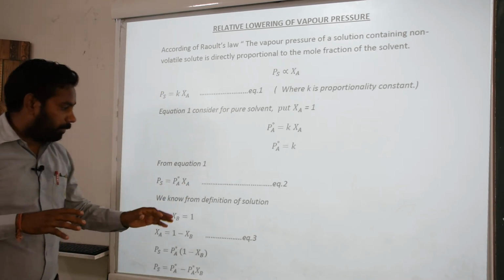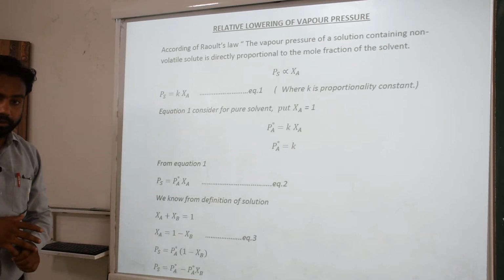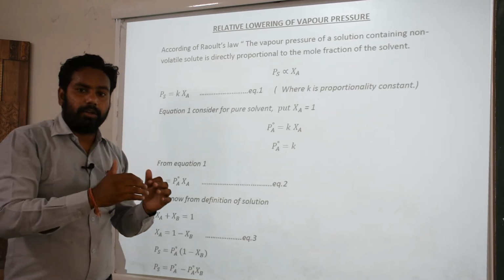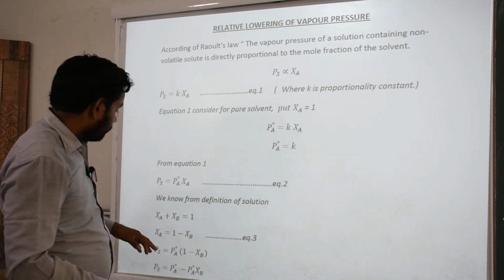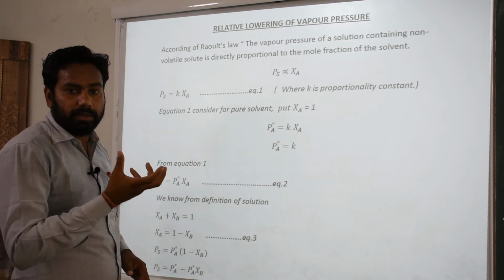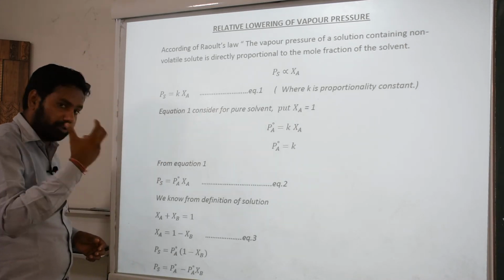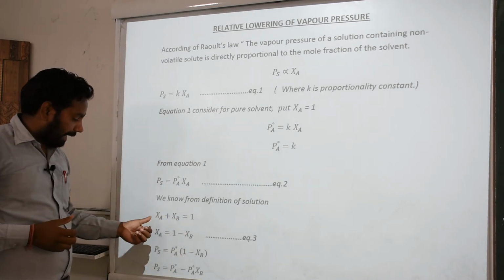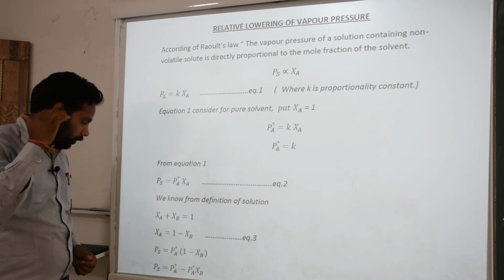Then we know from the definition of solutions that when we add solute and solvent, XA plus XB forms unity, meaning the solution is a unity. So XA plus XB is equal to 1.